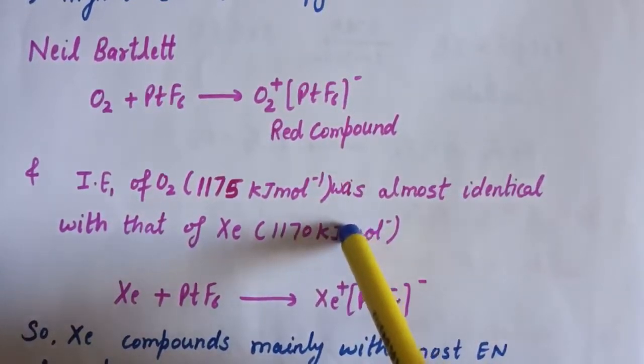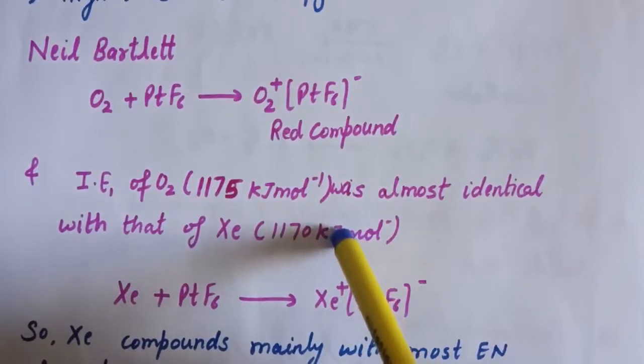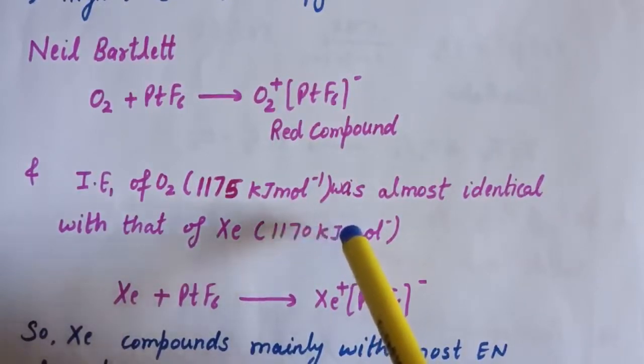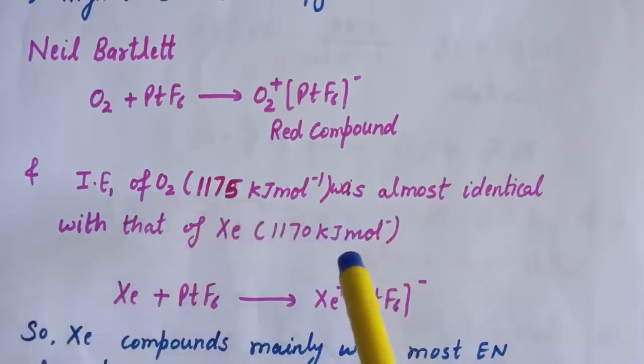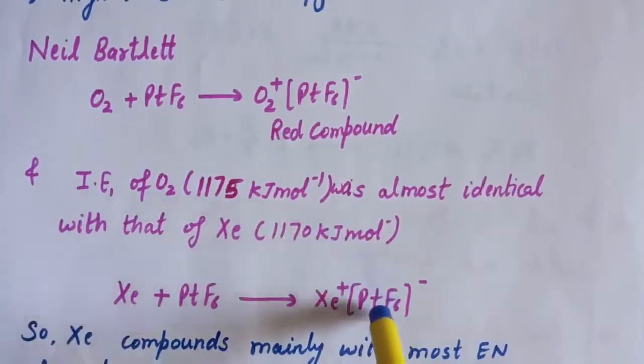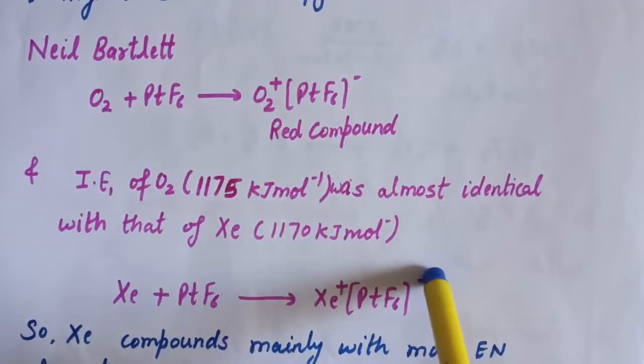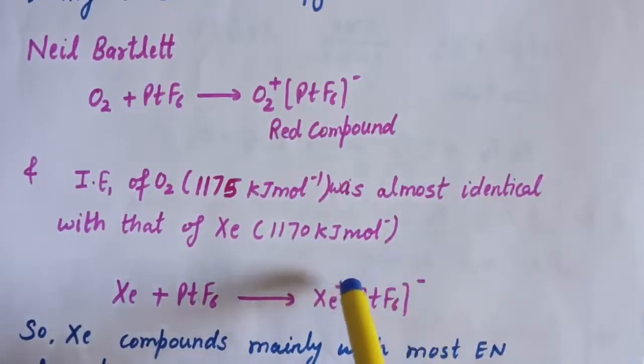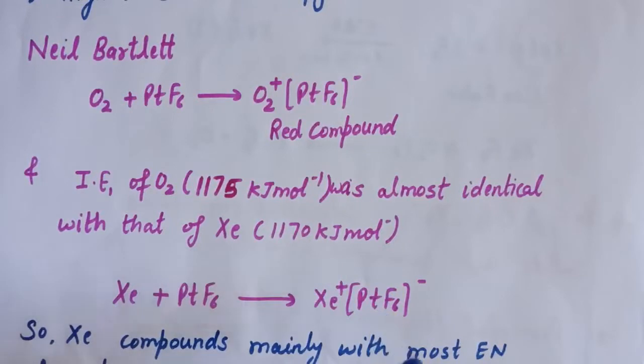That is why he made efforts to prepare the same compound with xenon and was successful in preparing another red compound, that is Xe+ PtF6-, by mixing PtF6 and xenon. After this discovery, a number of xenon compounds, mainly with the most electronegative elements like fluorine and oxygen, have been synthesized.